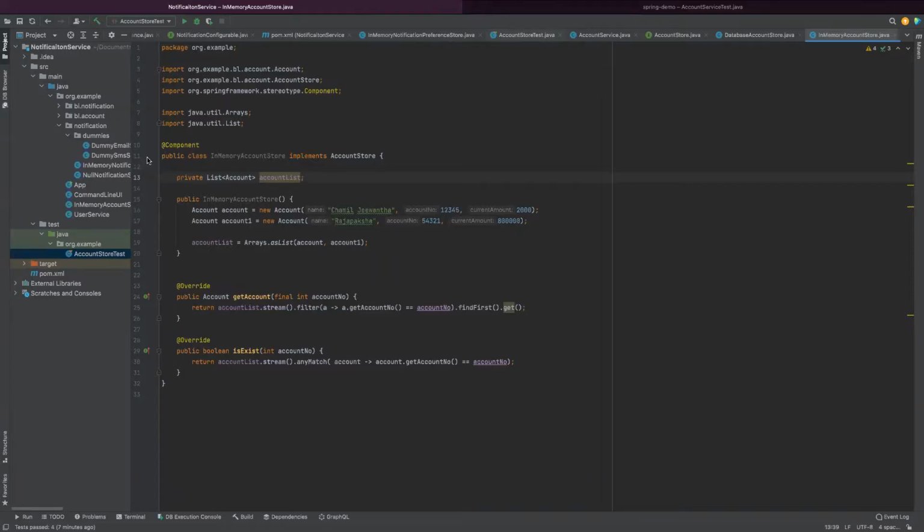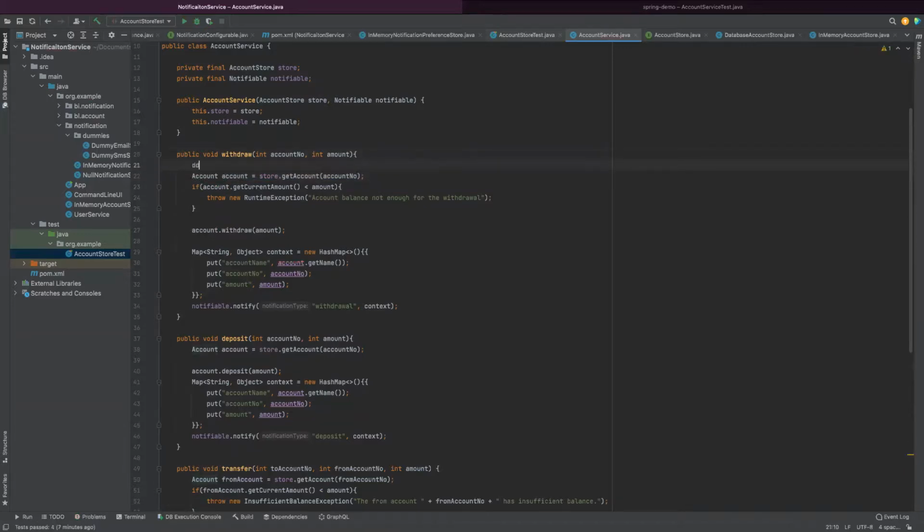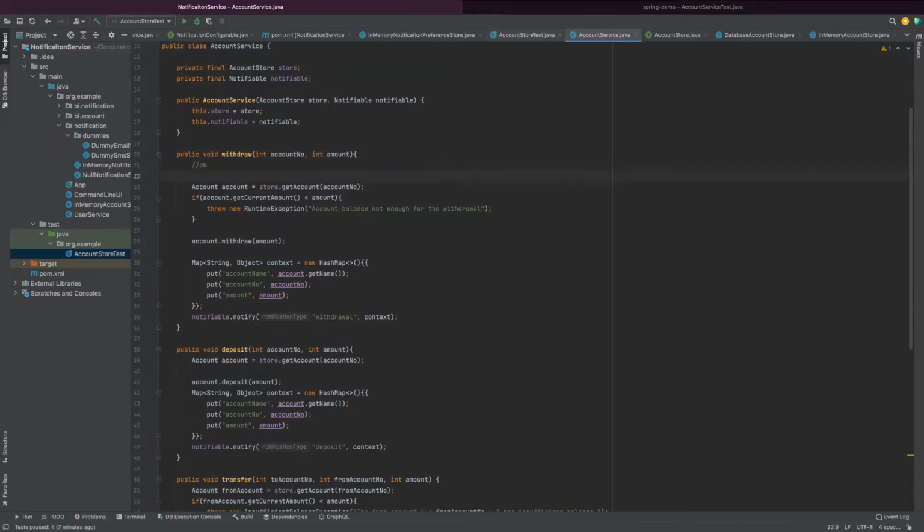If it is without unit tests, you will be writing a big code which is lengthy. Even as a developer, I can do one thing: I'm just getting the count here. The database logic is written here in the withdraw, right? I'm writing the DB logic, then I'm writing the withdraw logic.